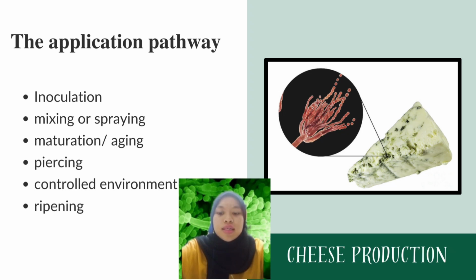Besides that is controlled environment. Temperature, humidity, and oxygen levels are carefully controlled to create optimal conditions for Penicillium growth. The last one is ripening. Ripening means the cheese is allowed to ripen over time, allowing Penicillium to produce enzymes and metabolites that contribute to the unique flavor profile of the cheese.